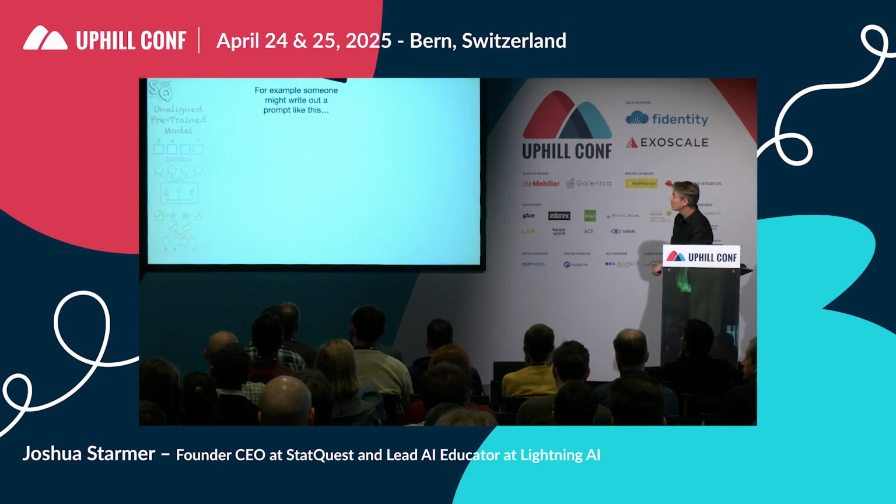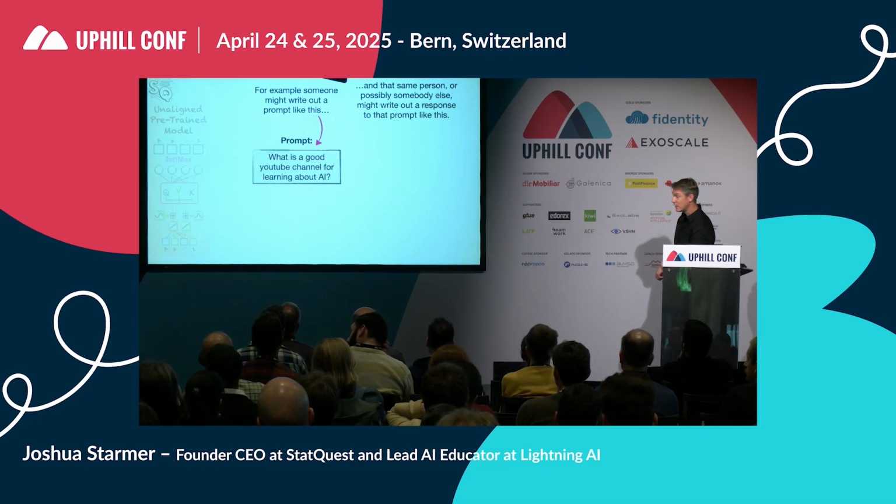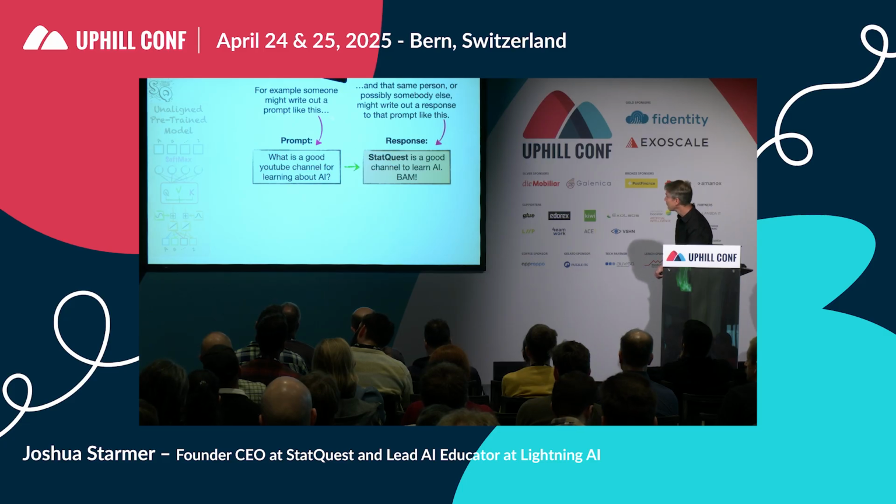For example, someone might write out a prompt like this. What is a good YouTube channel for learning about AI? And that same person, or possibly somebody else, might write out a response to that prompt like this. StatQuest is a good channel to learn about AI, bam.